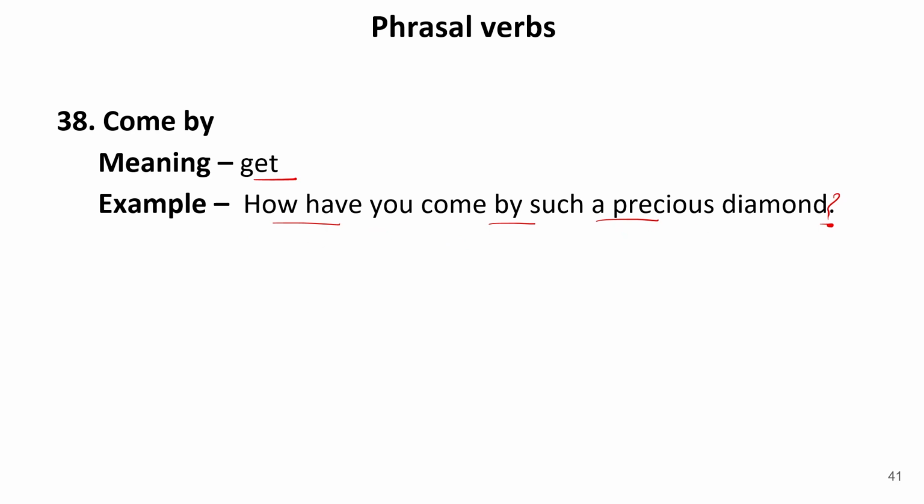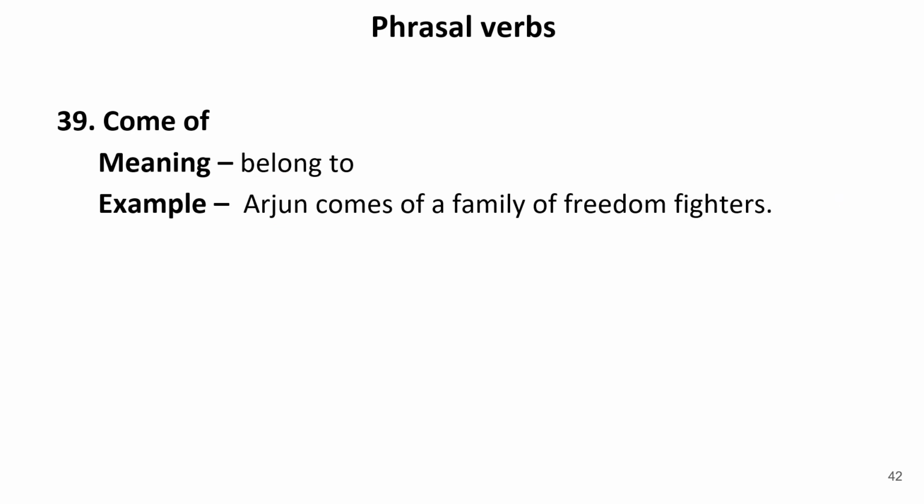Now let us move to the next phrasal verb, that is come off. Come off means to belong to. Belong to somewhere. Arjun comes off a family of freedom fighters. So this is the meaning of comes off. Now let us move to the next one.